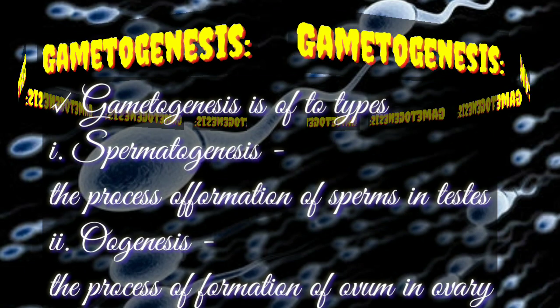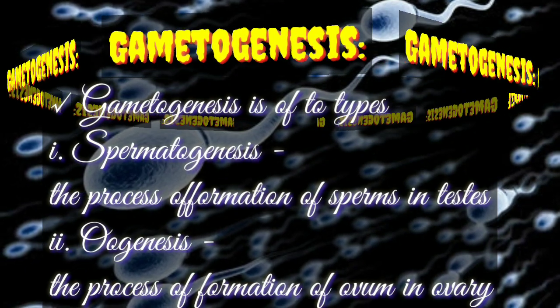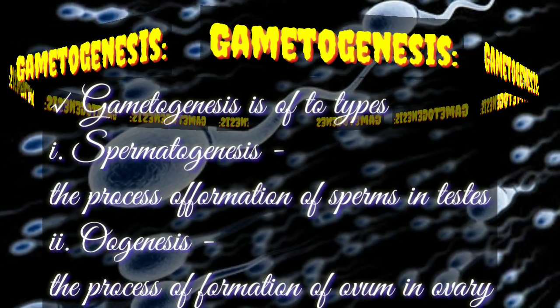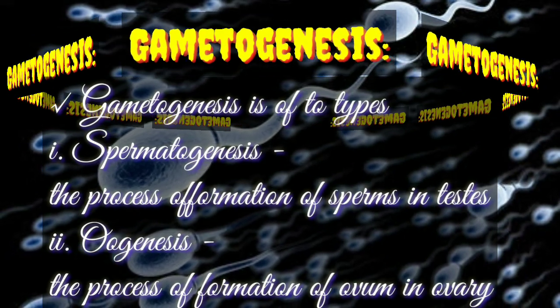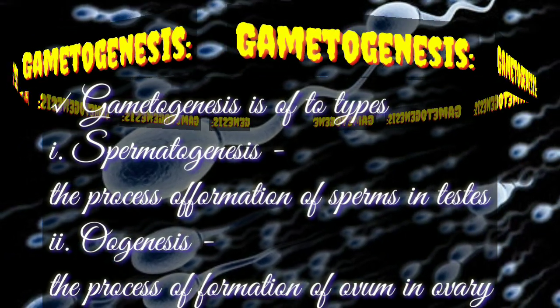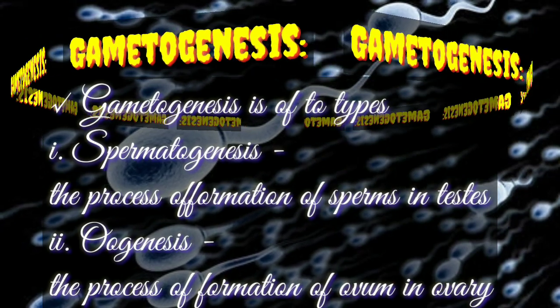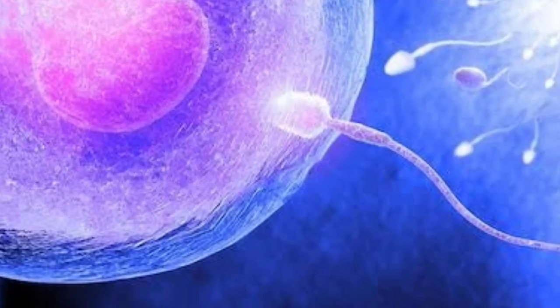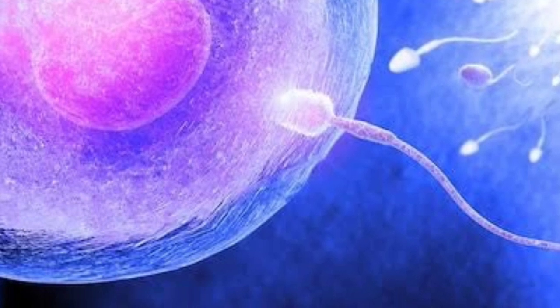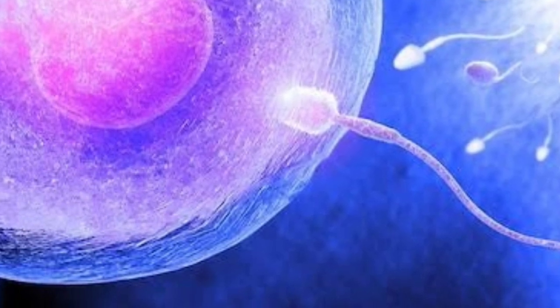So, here we have two types of gametogenesis. For male gametes, it is known as spermatogenesis, and for female gametes, it is known as oogenesis. During these processes, haploid gametes are formed, and these haploid gametes are fused with each other during the process of fertilization.